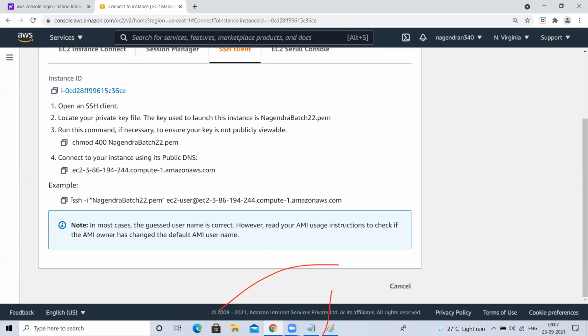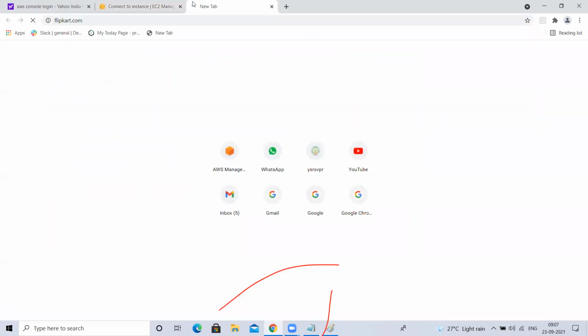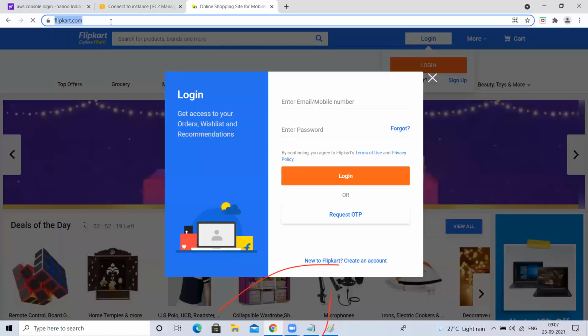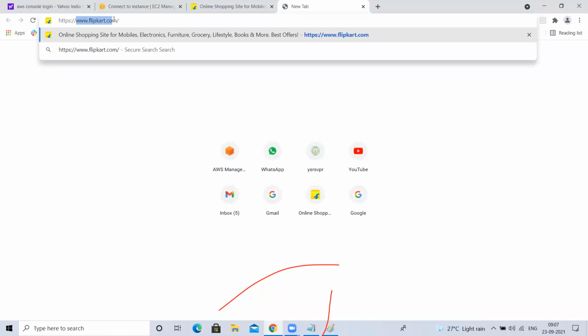What is this command? Let me explain this. Guys, when I open something like flipkart.com, if I go to the starting, let me copy this URL. What is this called? This entire thing is called a URL. This is called a domain.